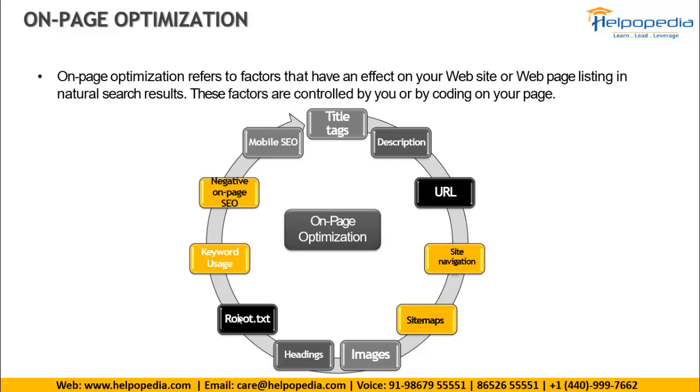If you do not put these two files in the server, then the chances are that Google, or any bot, any spider which is coming to our website, will collect everything on the website, whether we want that or we don't want that. All the content will be taken and stored in Google search database.